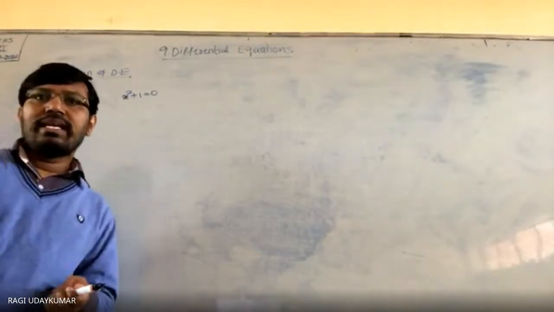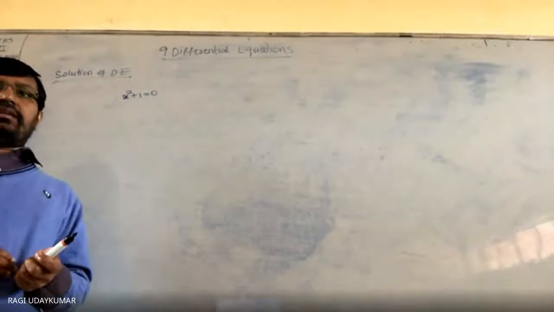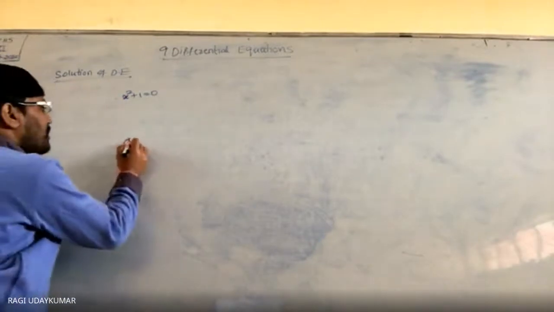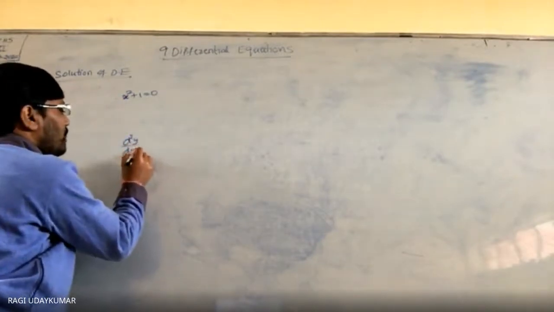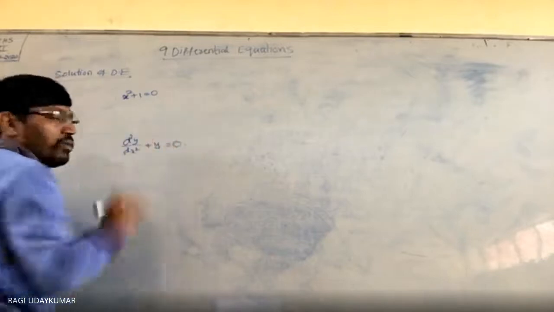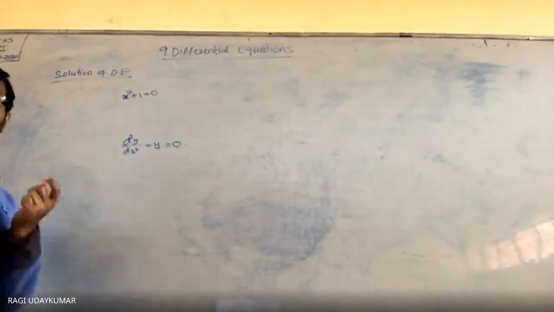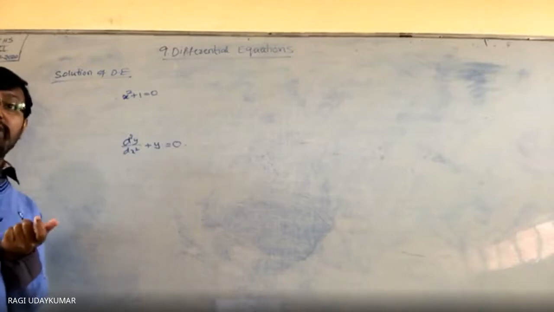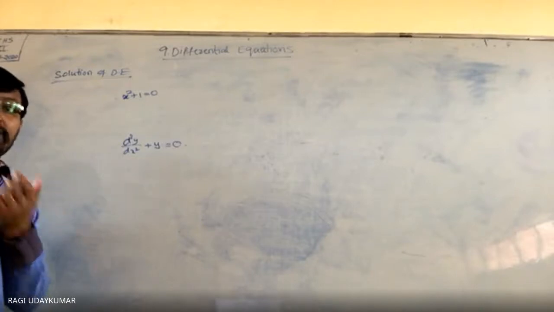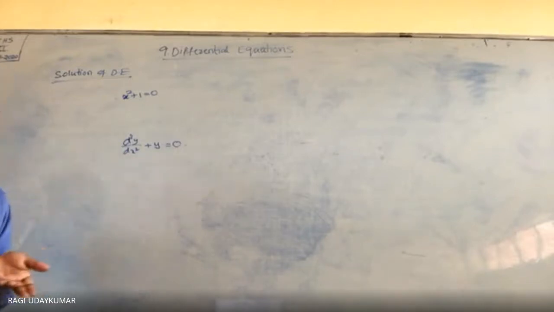Now, if you are considering any differential equation, suppose let us consider the differential equation d square y by dx square plus y is equal to 0. Here, in place of y, a function will be taken into consideration, y is equal to some f of x.